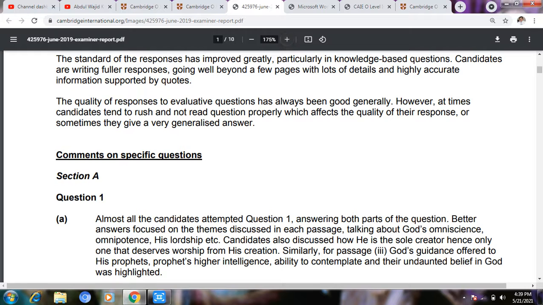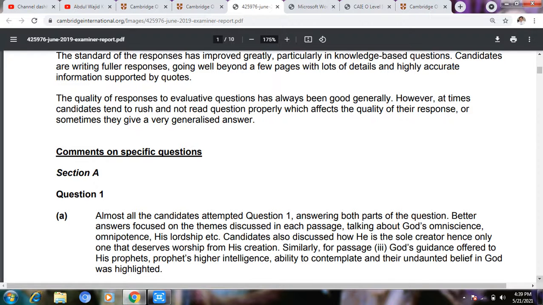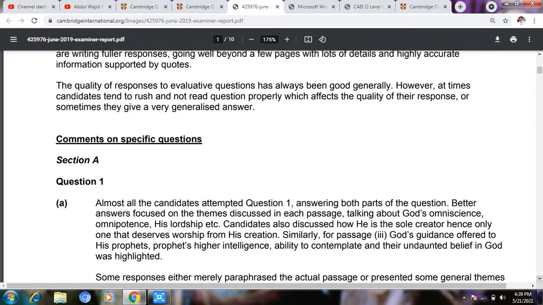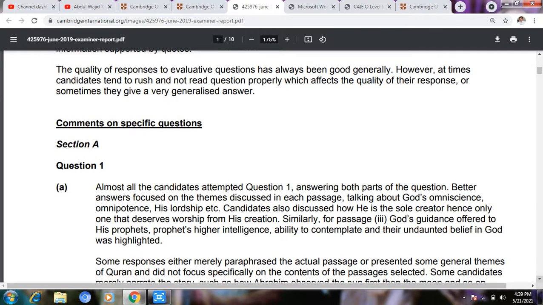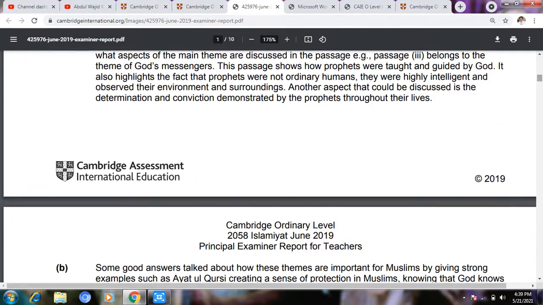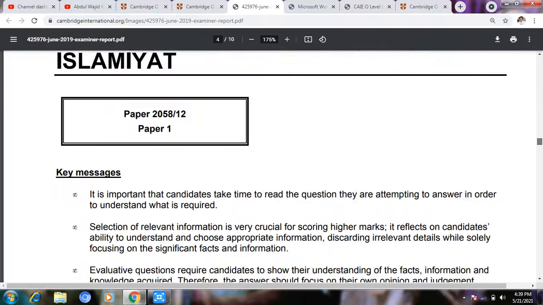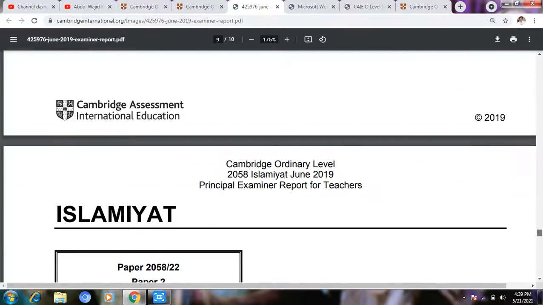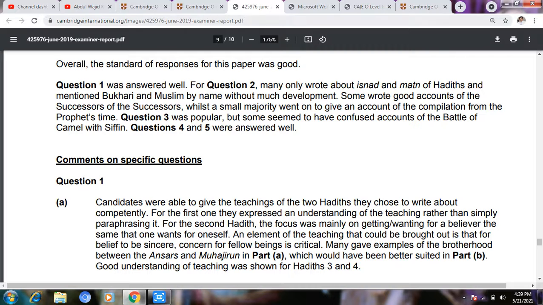Each and everything will be described for paper 1 and 2. And this one is the paper for O level Islamiyat. The answer will be written by the student in this space. Okay, we'll close this one.